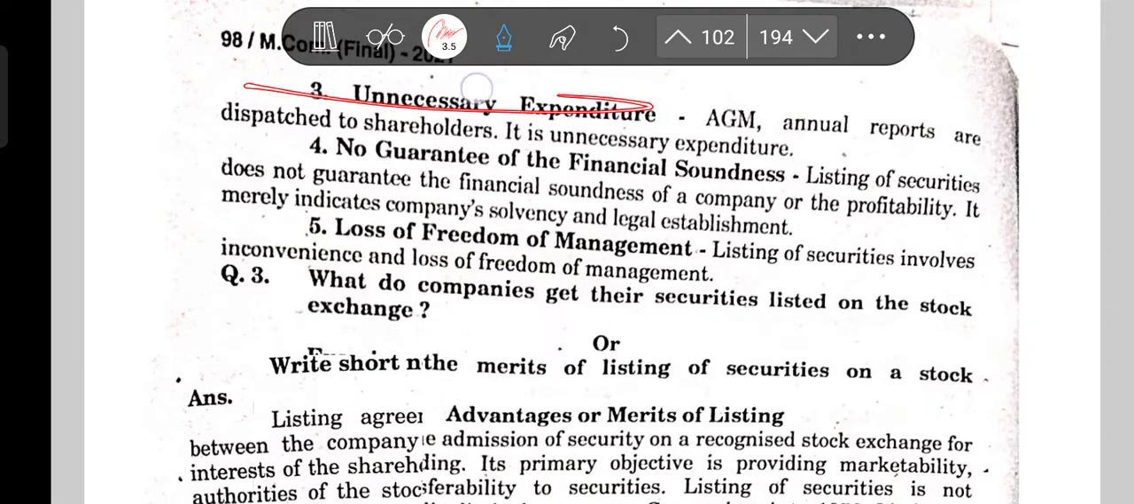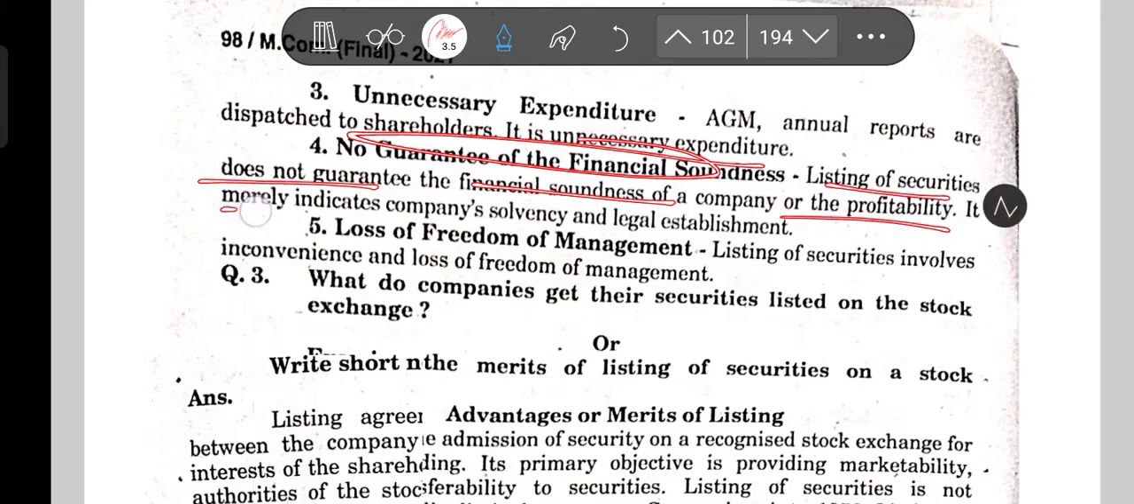Then unnecessary expenditure, like the AGM and annual report dispatched to shareholders. It is unnecessary expenditure; sometimes it is seen that most of the investors who invest do not even see that. No guarantee of the financial soundness. Listing of securities does not guarantee the financial soundness or profitability of the company. It merely indicates the company's solvency and legal establishment. So we cannot say whether it is financially sound or not.